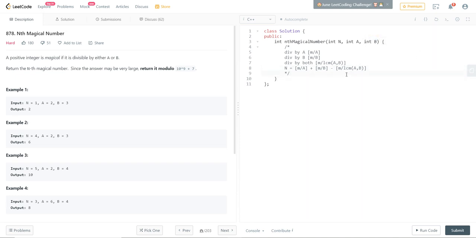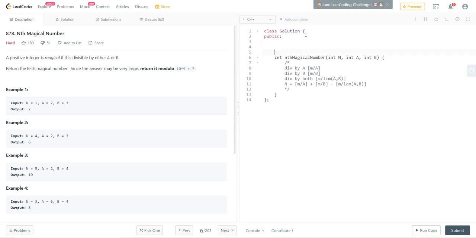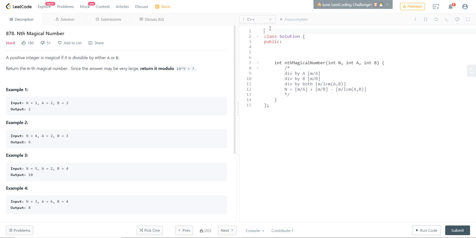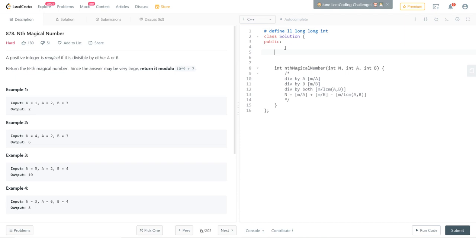Perfect. So for that, we want a function. First of all, this will be long, so let's have a macro. We want to define LL to be long int, so basically everything is a long int. Now we actually have the GCD function. So okay, how do we have the LCM function? It's well known. What other facts do we know?